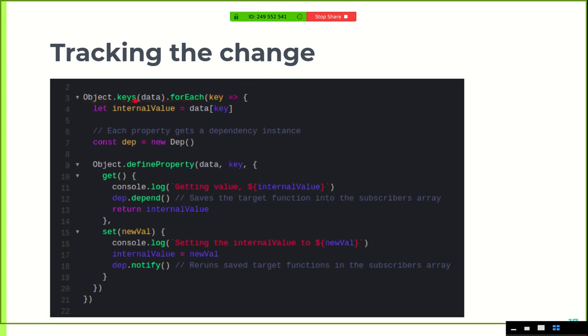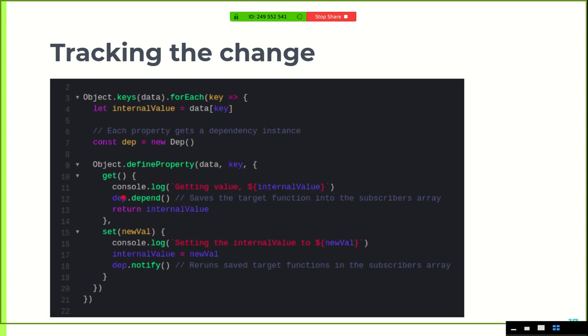We are iterating throughout the data object, and for each and every key we are defining a getter and a setter. And you can see here that we are also defining an instance of the dependency class for each and every data property, as we discussed before we would be doing.